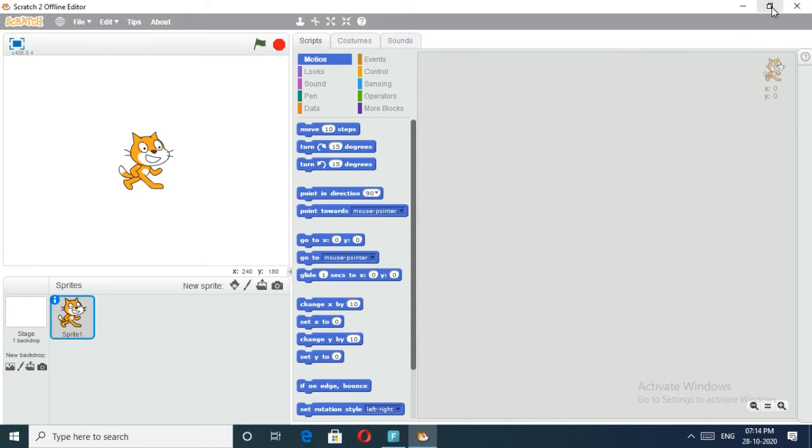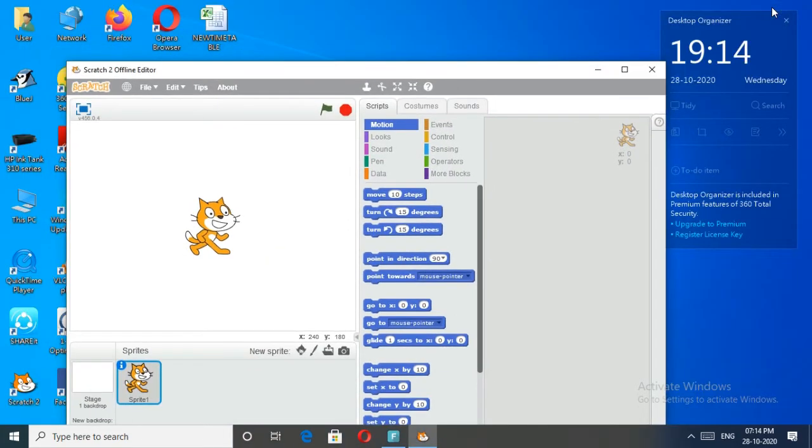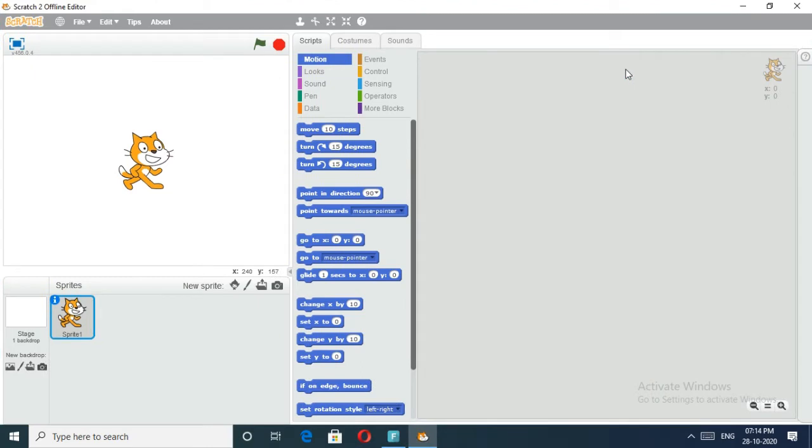What is the use of this restore button? It is used to resize your window. Again, if you press on there, you can maximize your window. What's the use of this button? This is used to close your window. Okay, these are the things available in title bar. Title bar is used to display the name of the software.